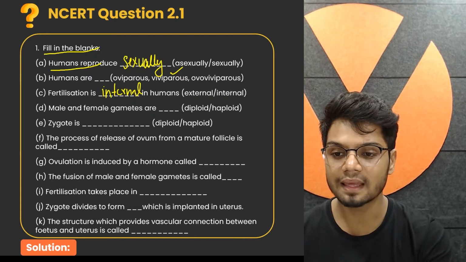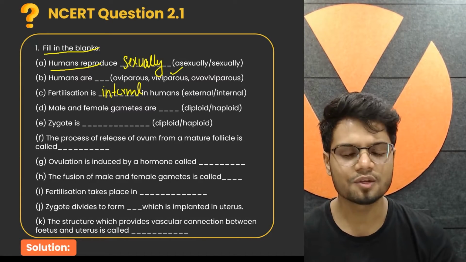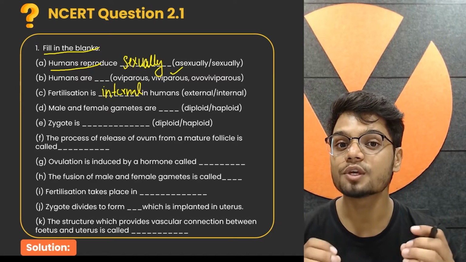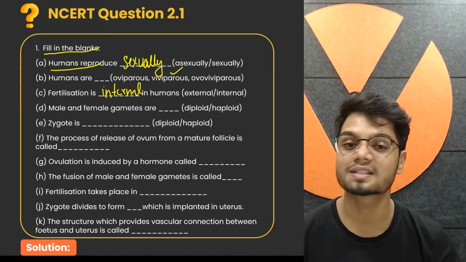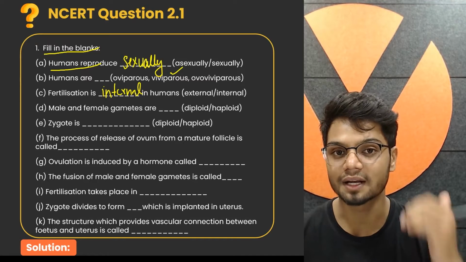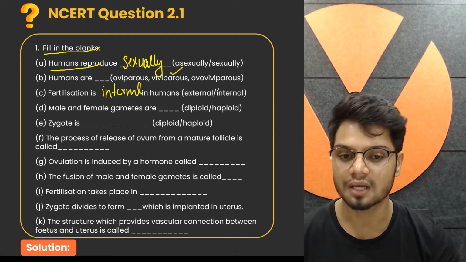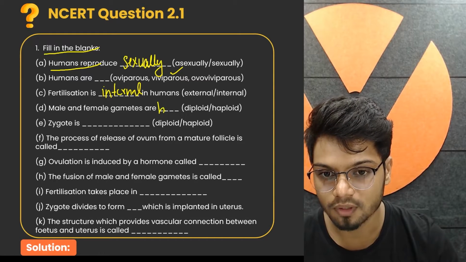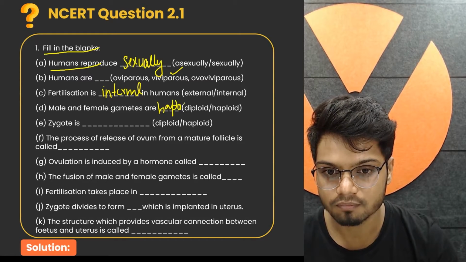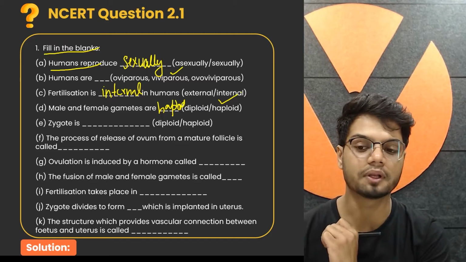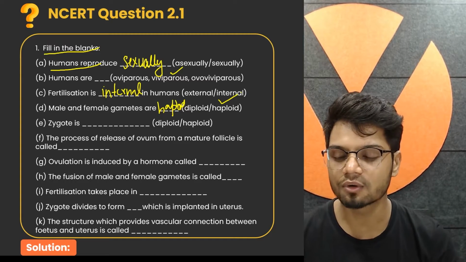Now let's look at the next question. Male and female gametes are dash. We know gametes are a result of meiosis. And whenever there is meiosis, there is reduction in the ploidy level, that is, diploid to haploid. So both male and female gametes in humans are haploid in nature. Let me just write a tick here.